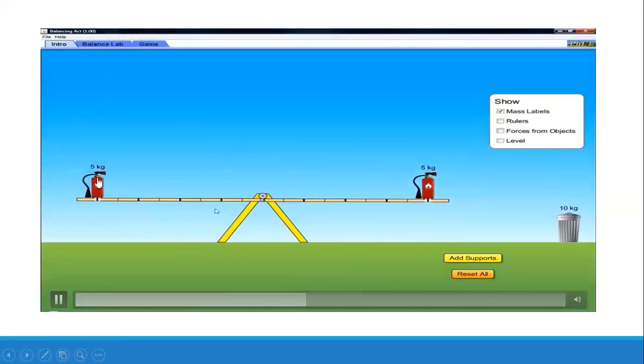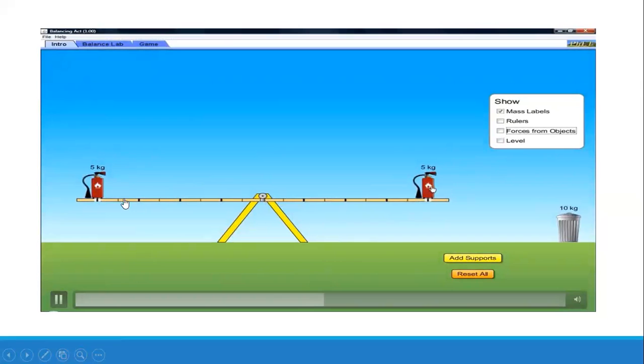You can see that this is 5 kilogram and this is 5 kilogram mass. It means both are 50 newtons weight, and you can see the marks 1 2 3 4 5 6 7 8. On the 8 mark this is placed, and on the 8 mark this is placed. So both moment arms are equal, both forces are equal.